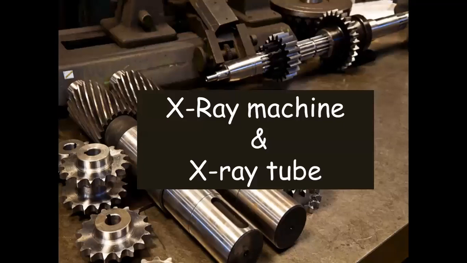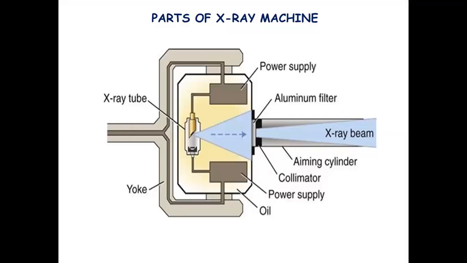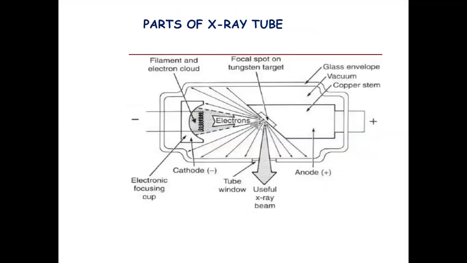Now the next part would be about the X-ray machine and the X-ray tube. Generally, X-ray machines produce X-rays that pass through the patient's tissue and strike a digital receptor or film to make a radiographic image. So your X-ray machine comprises your X-ray tube and your power supply. We'll be seeing about the X-ray tube in detail. This is the schematic diagram of your X-ray tube. It comprises a cathode and anode, which are in an evacuated glass envelope or tube.